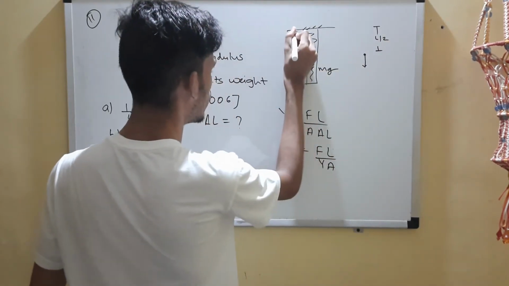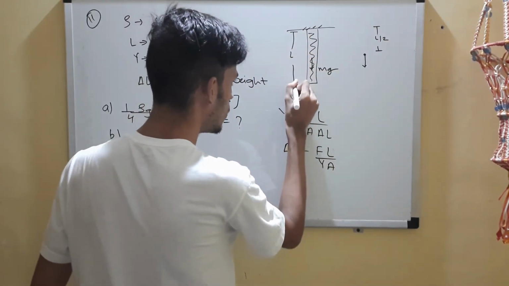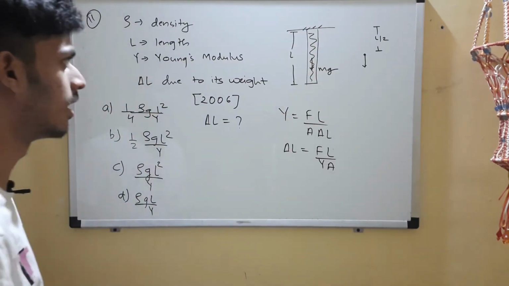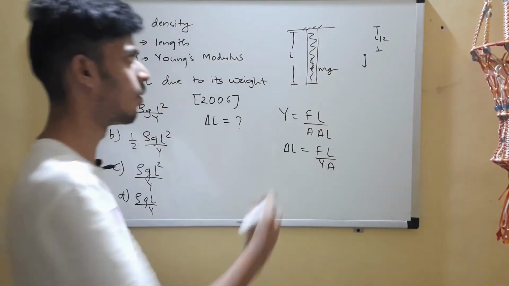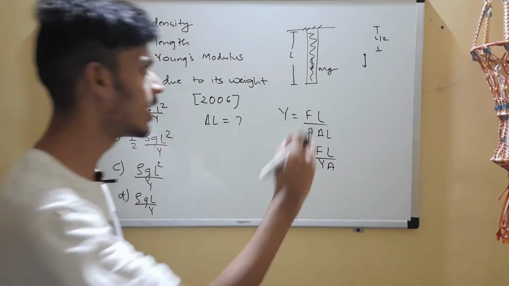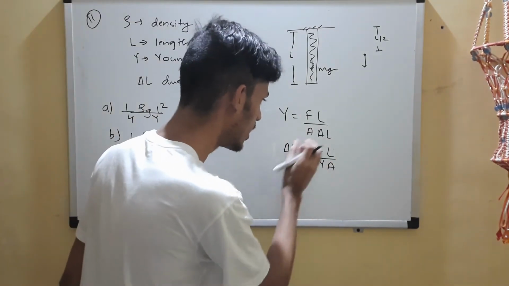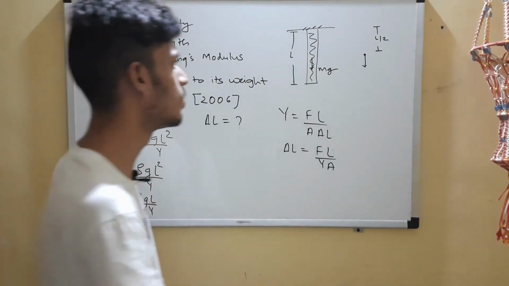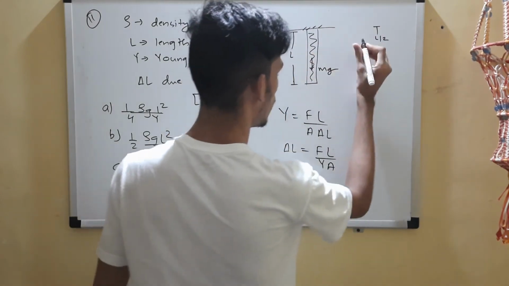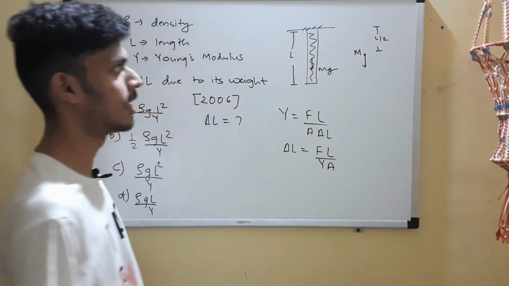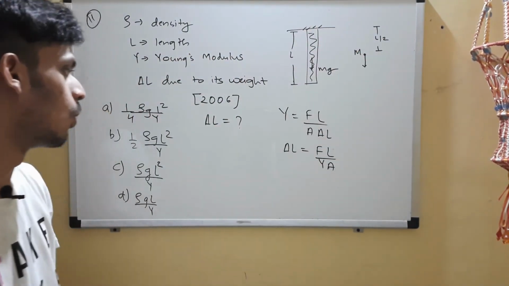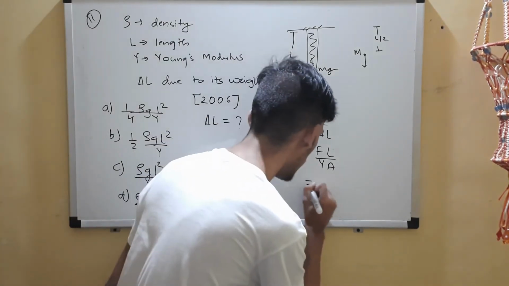The mass is distributed over its entire length, but since it's a linear relation between the two, we can assume that the entire mass of the rod is located at its center, which is at L by 2.